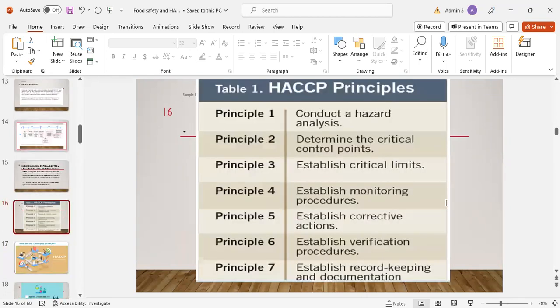These 7 principles include: Principle 1 is conduct a hazard analysis. Principle 2 is determine the critical control points. Principle 3 is establish critical limits. Principle 4 is establish monitoring procedures. Principle 5 is establish corrective action. Principle 6 is establish verification procedures. And Principle 7 is establish record keeping and documentation. We will read their details further.